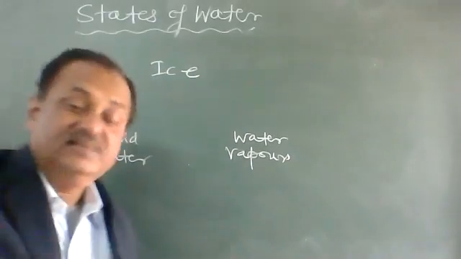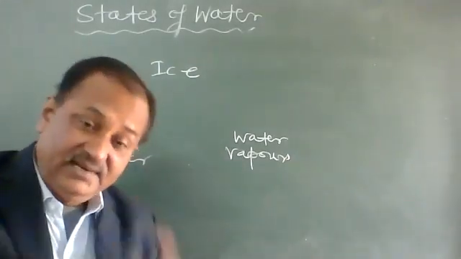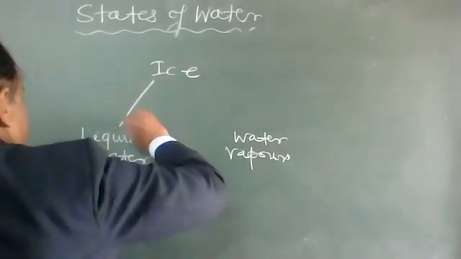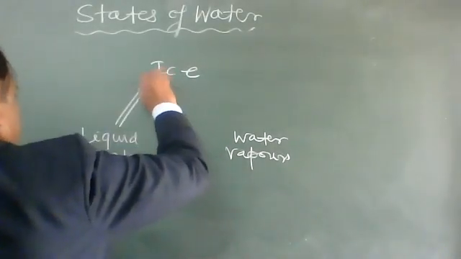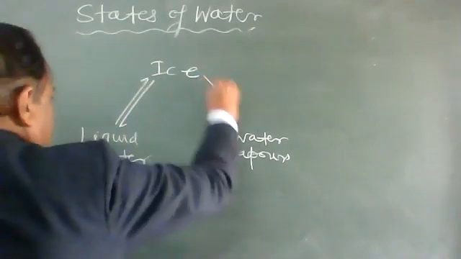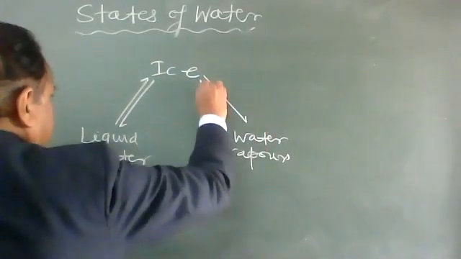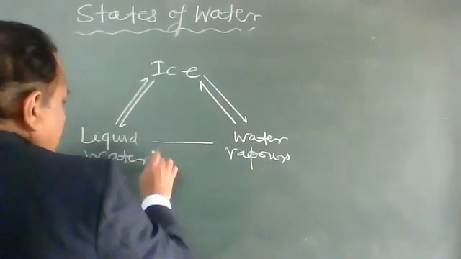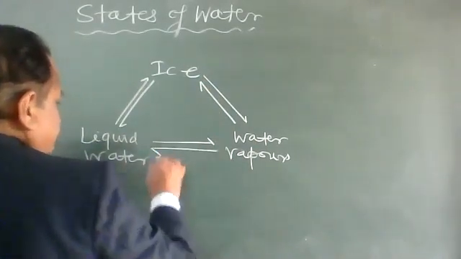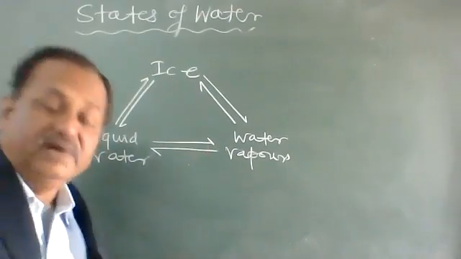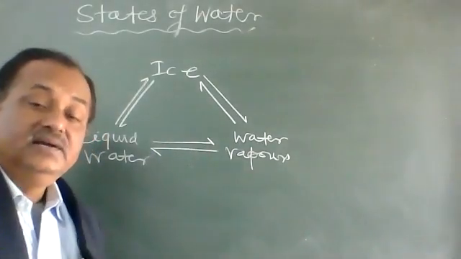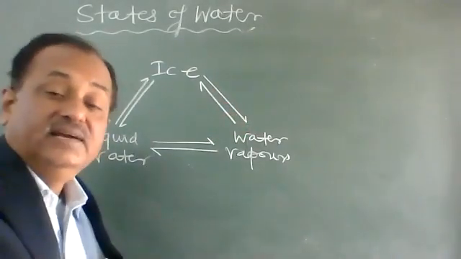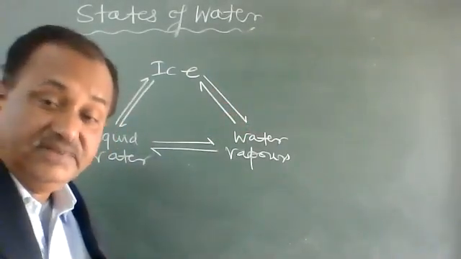I'm just going to establish a relationship, how they are related. This type of half arrow is called the reversible sign, or sign of reversibility.